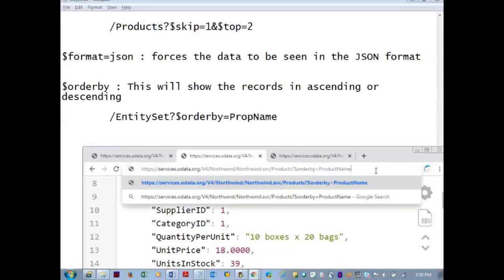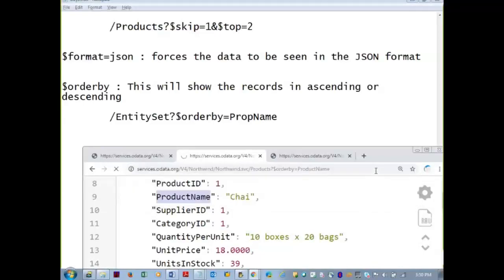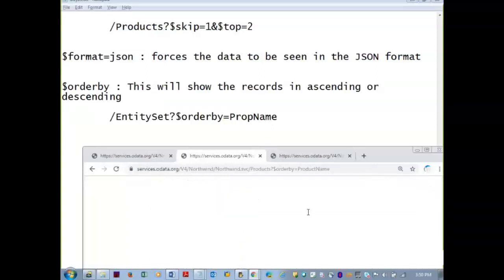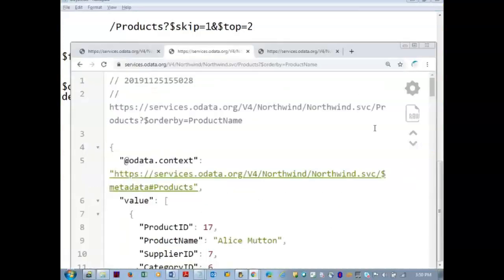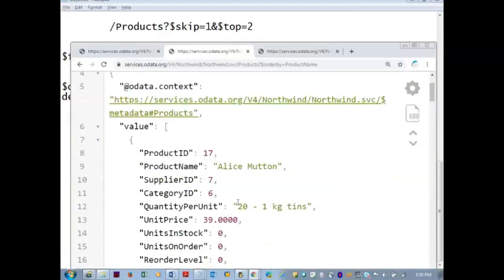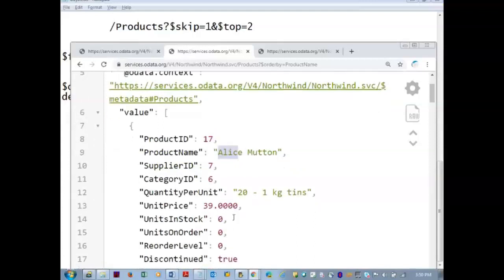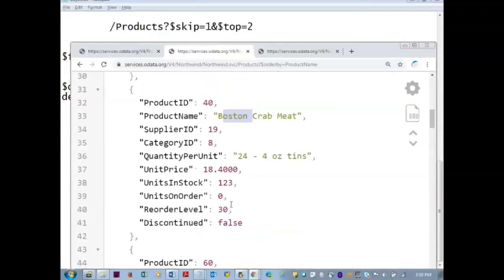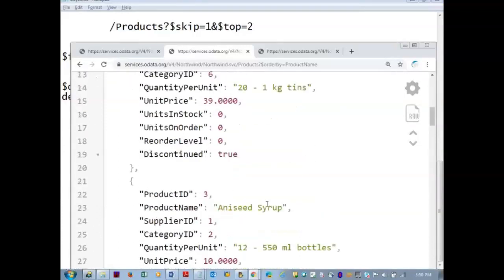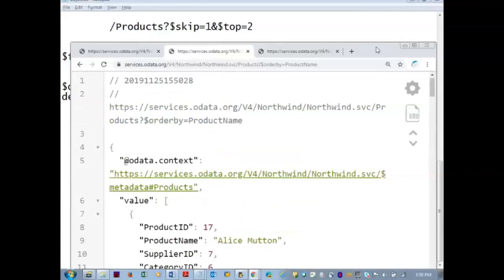So copy that product name as it is at the end of the URL. And you see the record starting with the Alice mutton. Somewhere 17th product is there with alphabetical order. Anise syrup, Boston crab meat. So these are all the ascending order of the product name.